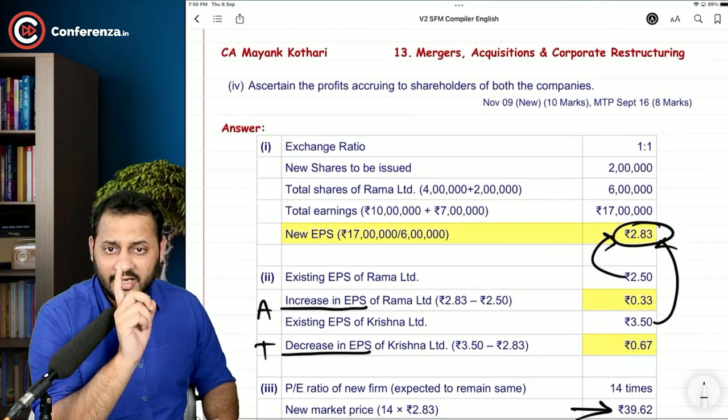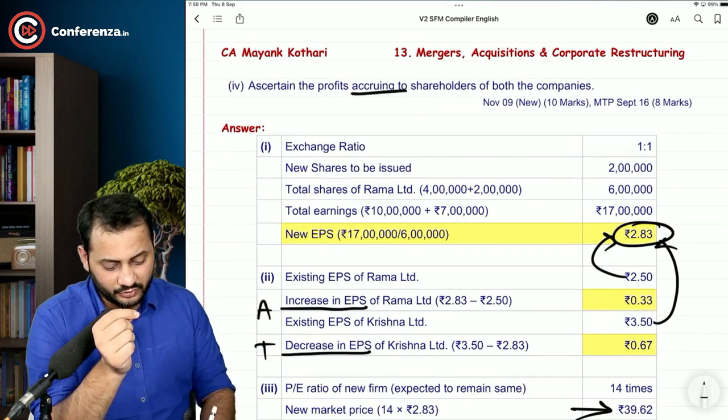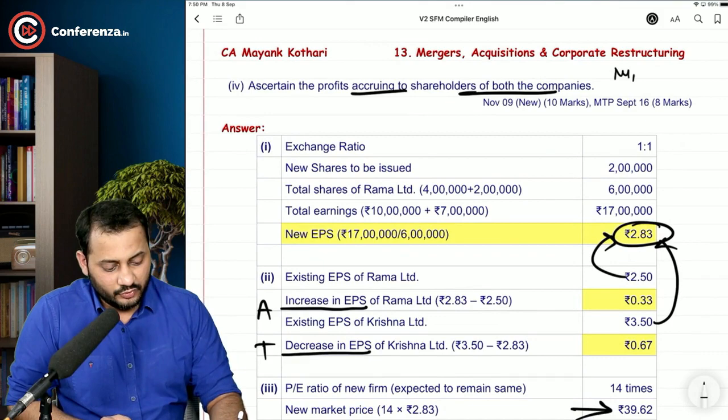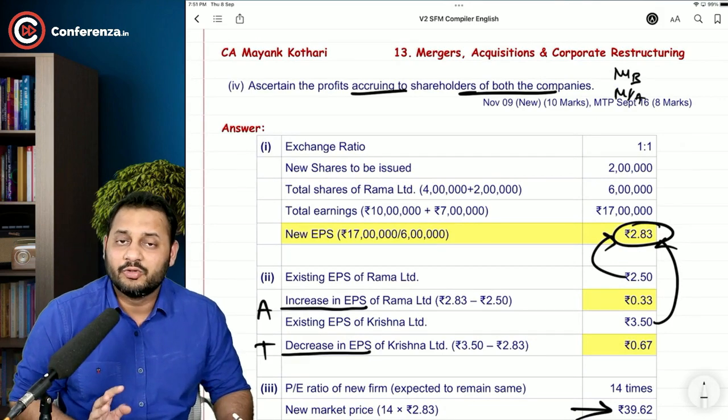What is the last part? Ascertain the profit accruing to the shareholders of both the companies. Is it easy? Yes, sir. What is the market value before merger and market value after merger? That's it. You have to do it like that.